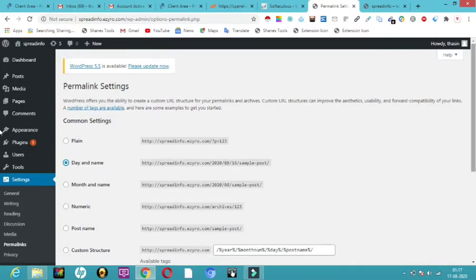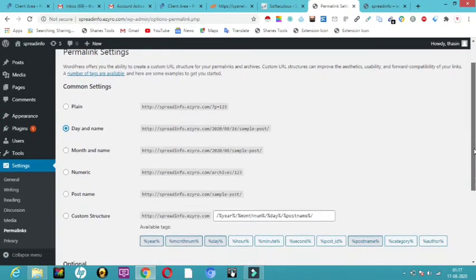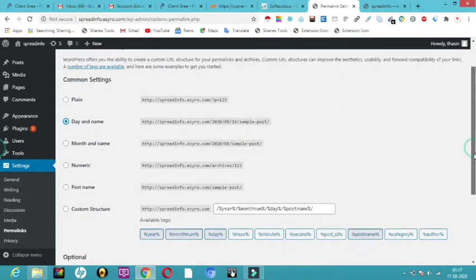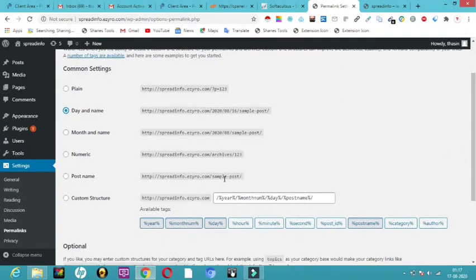Or else, for example, you are talking about something called math, and then in mathematics you're discussing trigonometry. So what will be your post name? The name will be trigonometry. If you want it to be by your post name, so whatever title you have given for that post, then you can use this post name.